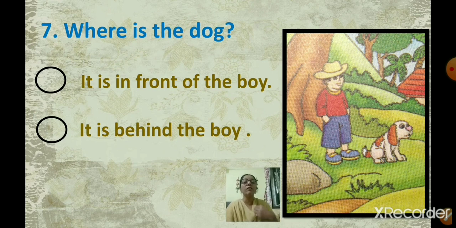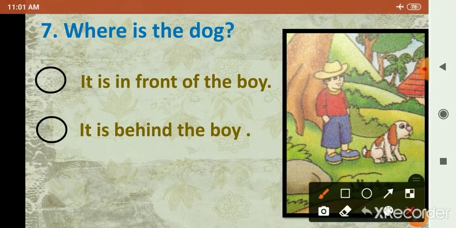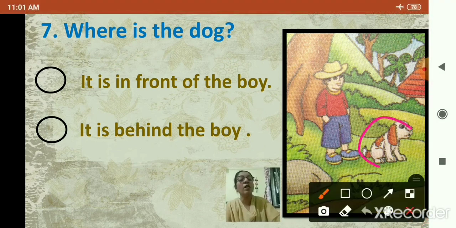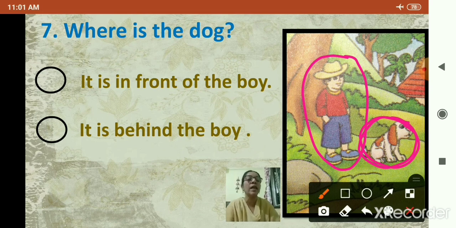So it is in front of the boy. In front means this. And it is behind the boy means back side. So where is the dog? It is in front of the boy or it is behind the boy. Now see, this one is the dog and this one is the boy. So you have to tell where this dog is standing or sitting. Can you see the dog in front of the boy, or behind the boy?